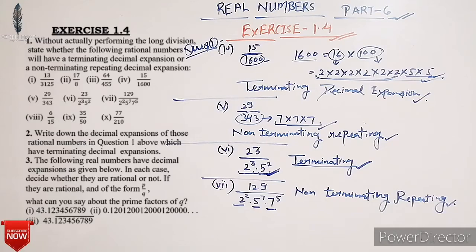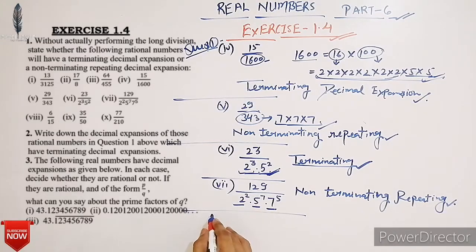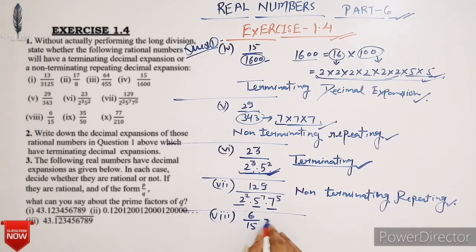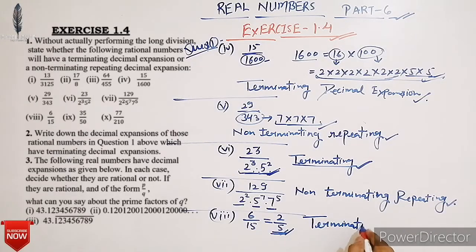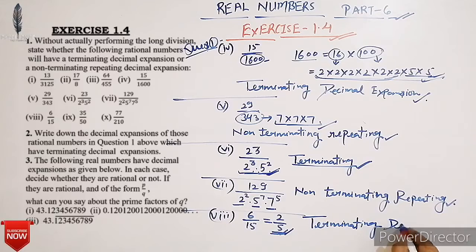Next, 6 upon 15. Firstly, simplify it. 3 twos are 6 and 3 fives are 15. So here we get 2 by 5. Clearly, the denominator 5 has no prime factors other than 2 and 5. So it will have a terminating decimal expansion. Okay, students.